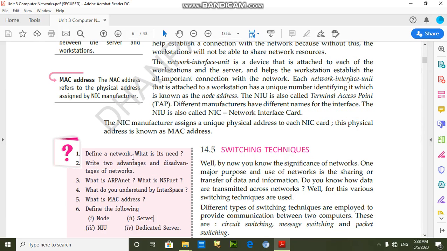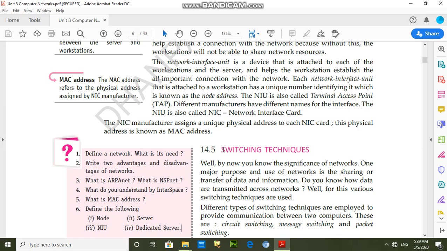So there are some questions: define a network and what are its needs, write two advantages and disadvantages of a network, what is ARPANET and what is NSFNET, what do you understand by Internet, what is the MAC address. MAC address means media access control address, and this address has 6 bytes. The starting 3 bytes define the manufacturer ID, and the last 3 bytes define the card address. And define the following: node, server, NIU, and the dedicated server.